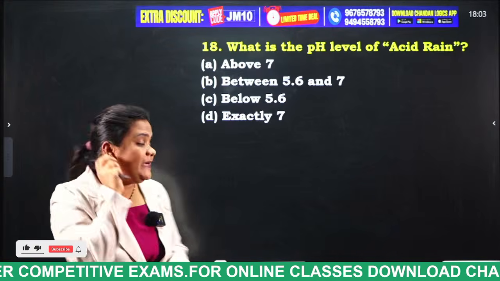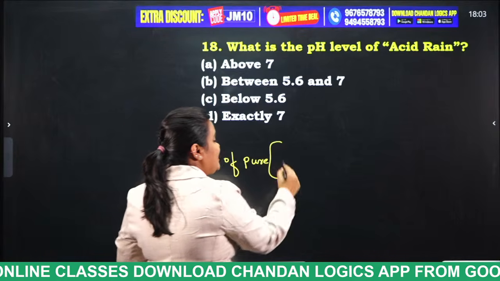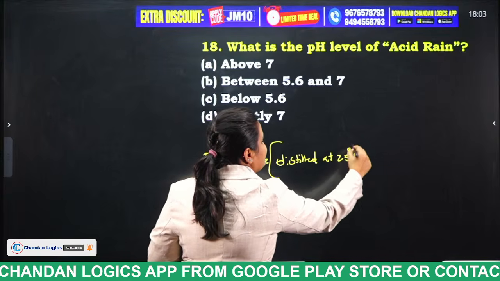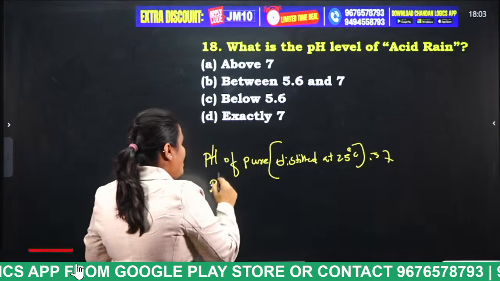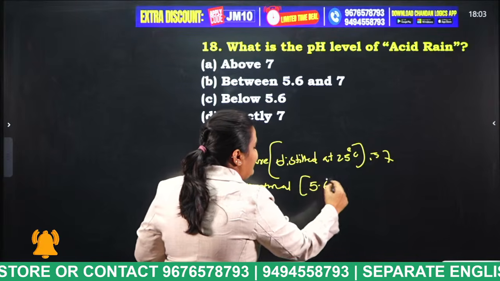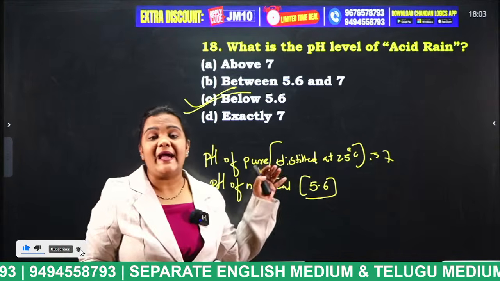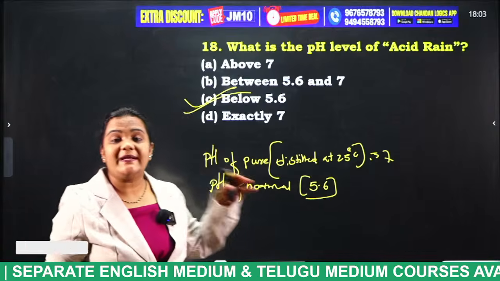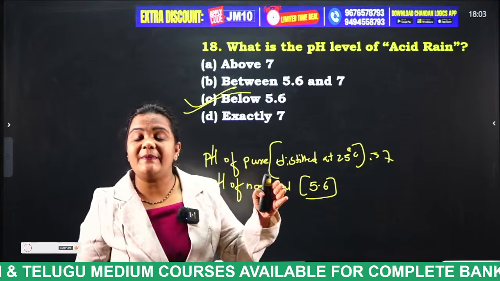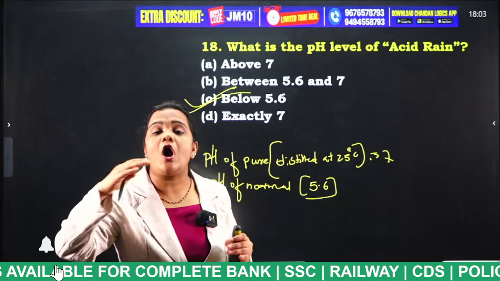Actually, what is the pH value of pure water? The pH value of pure water, that means distilled water, at 25 degrees centigrade is 7. The pH value of normal rain, what is it, students? It is 5.6. But the pH value of acid rain is below 5.6. Why is the pH value of normal rain different from acid rain, students? When normal rain falls, the water present in the normal rain reacts with the carbon dioxide present in the atmosphere, and carbonic acid is formed.